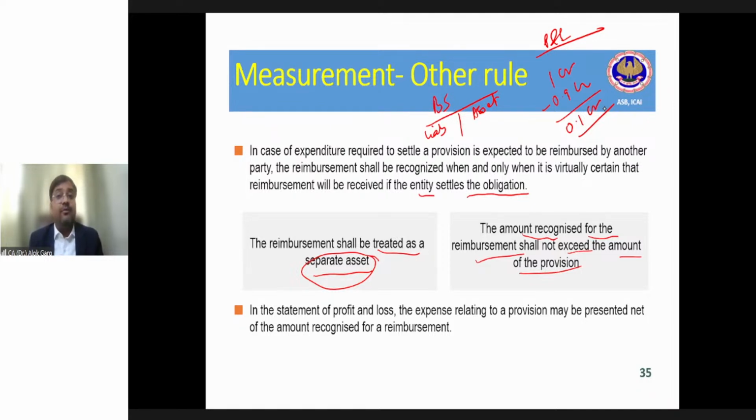So while calculating the provision, you can net it off by that amount, which is virtually certain. Why? Because it is backed by the contract. Is it clear?